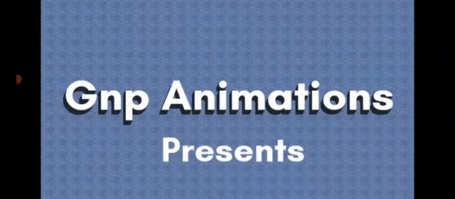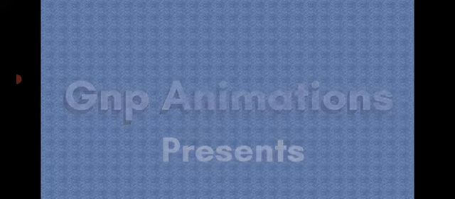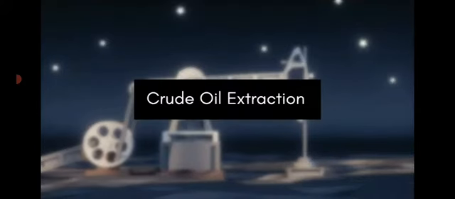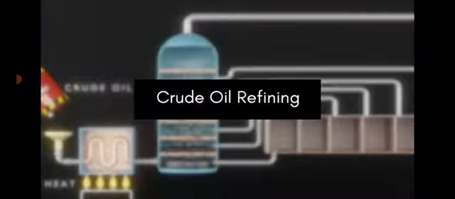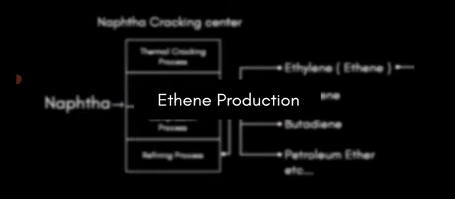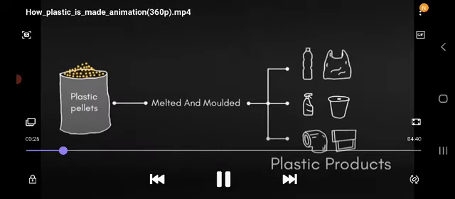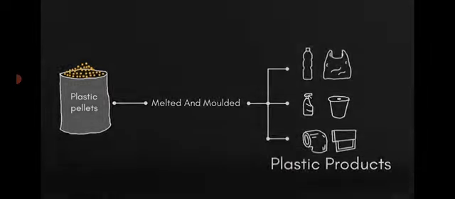Welcome to GNP Animations. In this video, we are going to learn how plastic is made from crude oil. It involves many steps, but in this video, we are going to see 5 steps. Step 1. Extraction of crude oil. Step 2. Refining of crude oil. Step 3. Production of ethene. Step 4. Polymerization of ethene to get polyethylene. Step 5. Polyethylene converts into plastic pellets to make a wide range of plastic products.